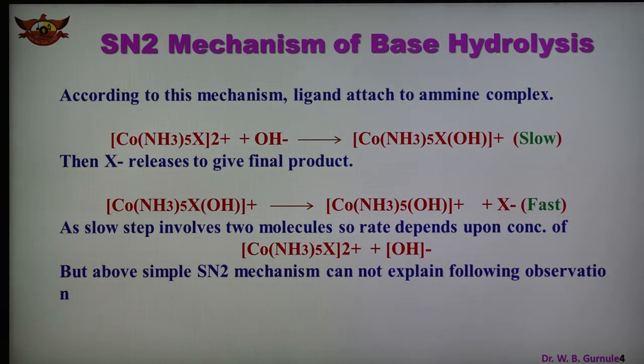Therefore the rate of reaction depends upon the concentration of complex and the OH minus. This simple SN2 mechanism, bimolecular nucleophilic substitution reaction, cannot explain some observations.